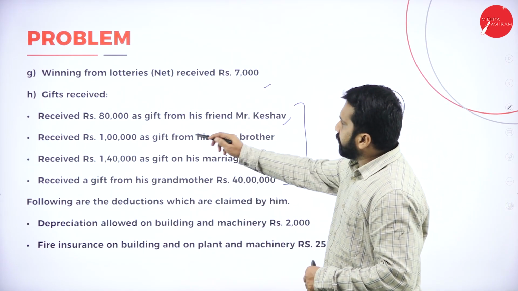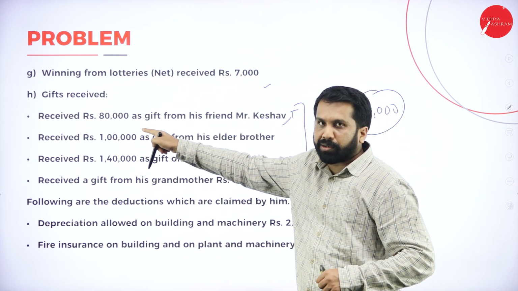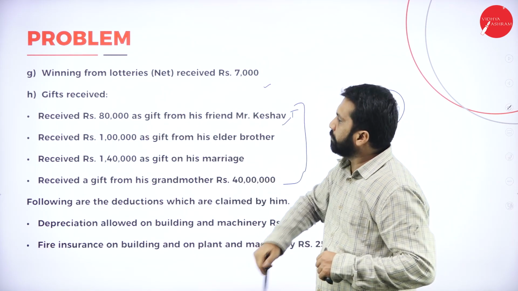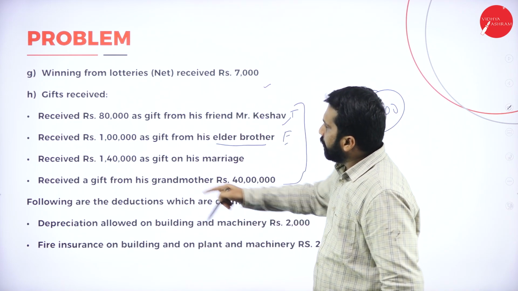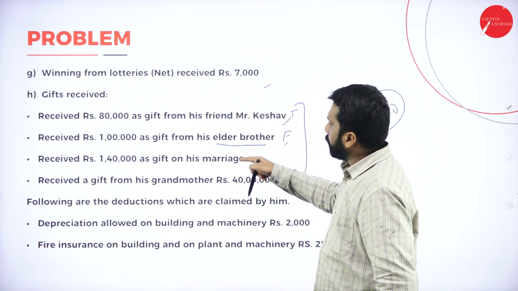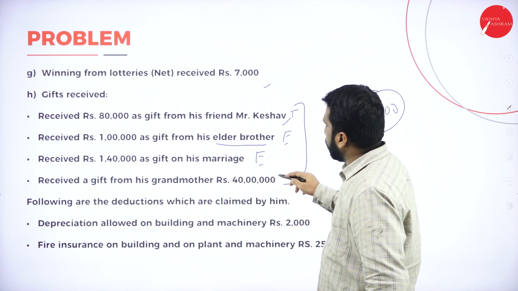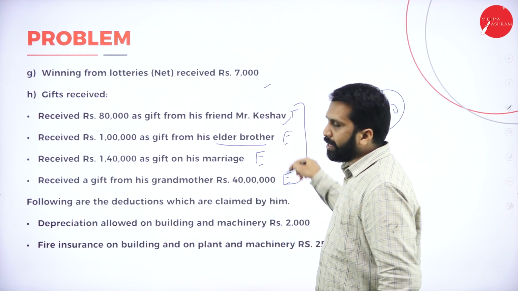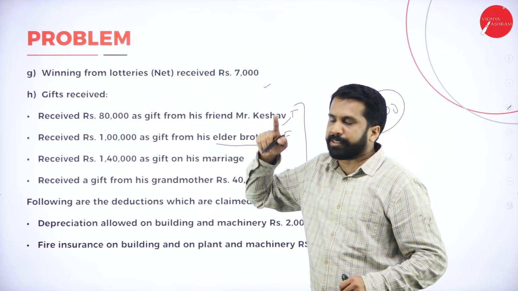Now, 80,000 gift from a friend is taxable because it is above 50,000. Don't minus, fully taxable. Received 1 lakh gift from elder brother, exempt. Received 1 lakh 40 as a gift of marriage, exempt. Received gift from a grandmother, exempt. All are relatives, so it is exempted. But this friend above 50, taxable.